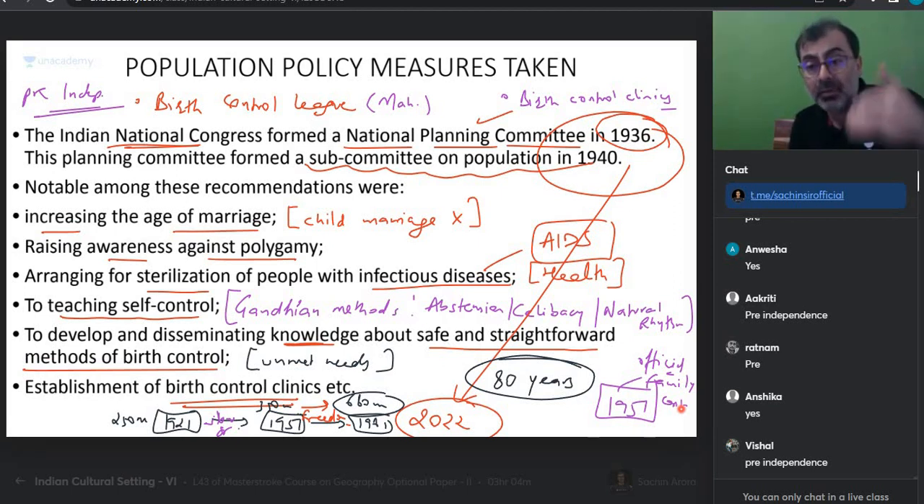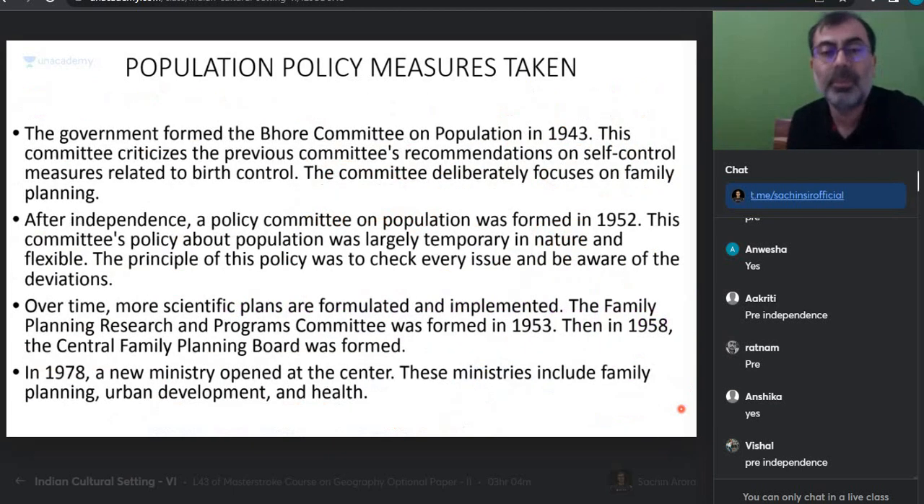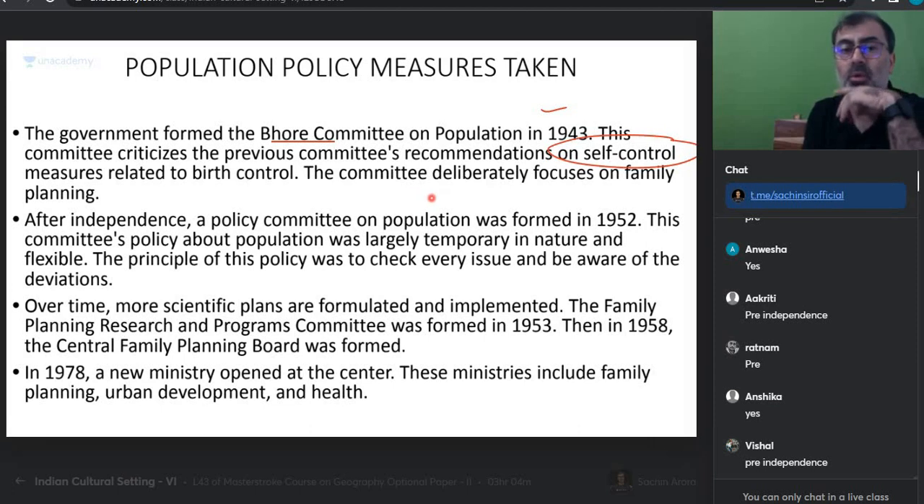And the intention was that if India, a newly independent country, has to fight that population resource issue, has to go to the next level of increasing quality of life to such a huge poor population, we must control the population size. In 1943, there was a Bhore committee. This committee criticized the previous committee recommendation on self-control. कि खुद से control करो. They simply said that family planning कैसे करनी है, उसके तरीके होने चाहिए. Self-control ऐसा कुछ नहीं करना.